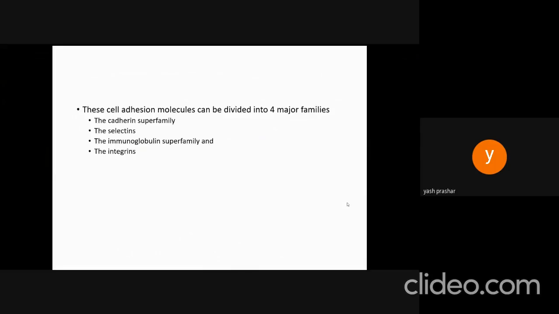These cell adhesion molecules can be divided into four major families: the cadherin superfamily, the selectins, the immunoglobulin superfamily, and the integrins. These are very important cell adhesion molecules.